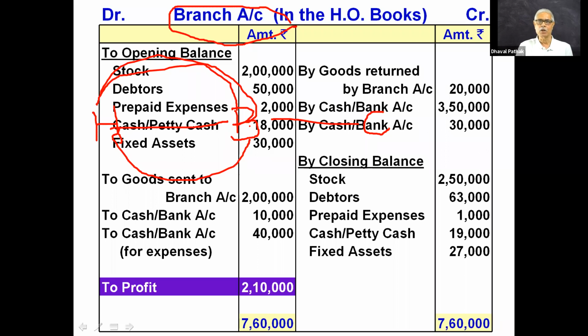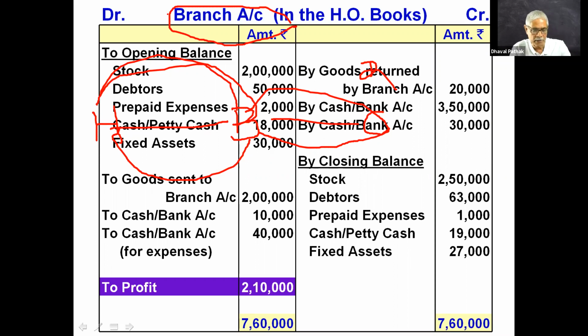But the transactions of branch with the customer, the transactions of branch with the rest of the world other than HO, will not be recorded in this branch account. Is it clear?